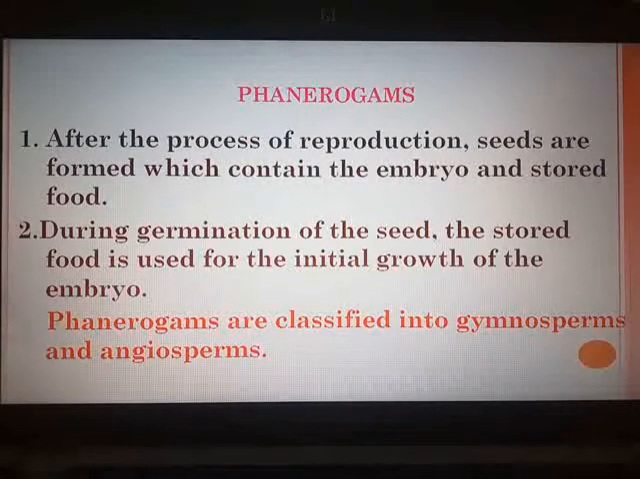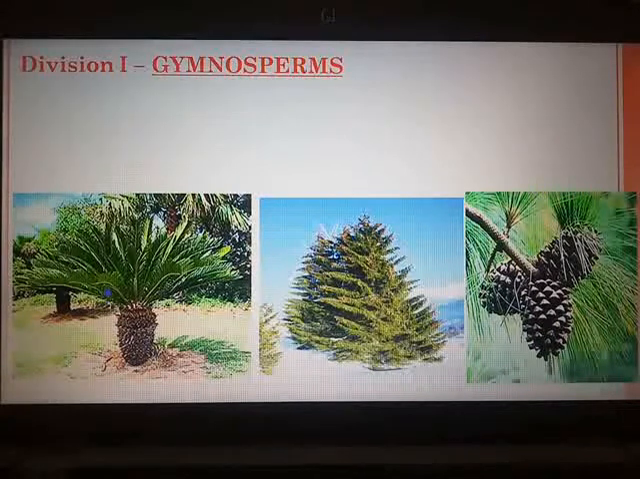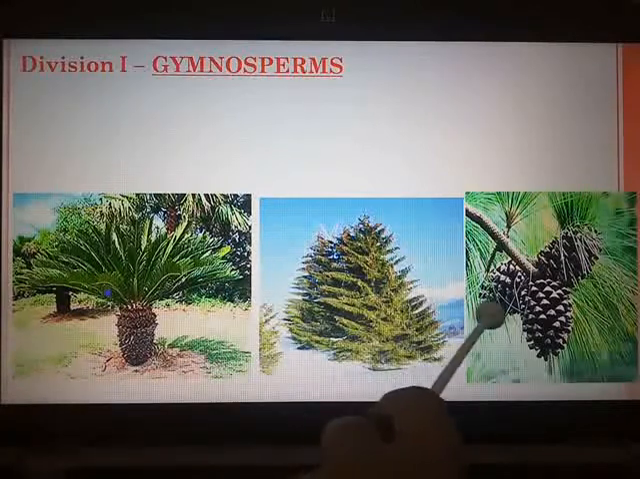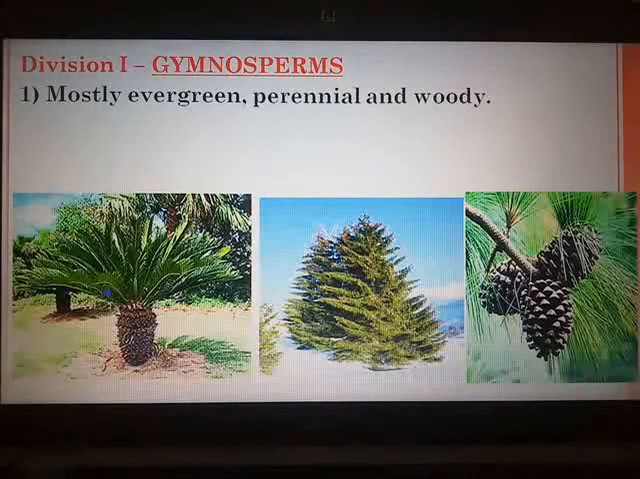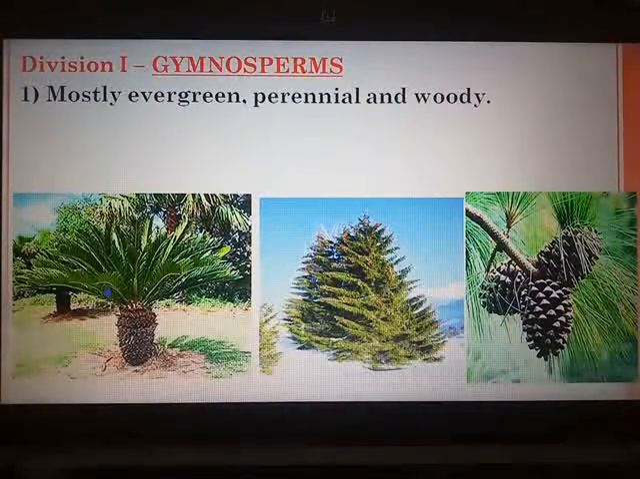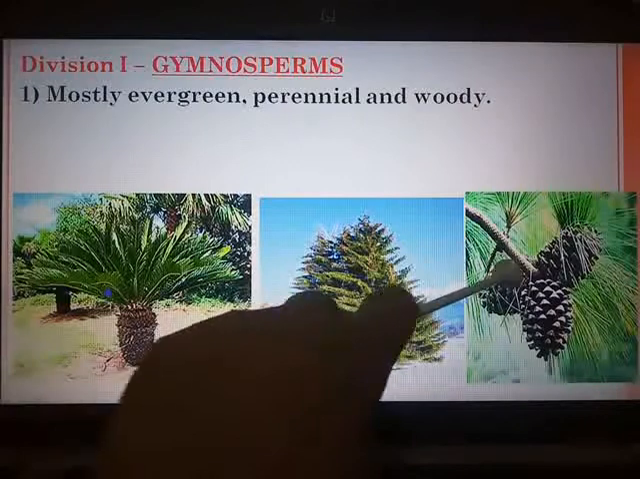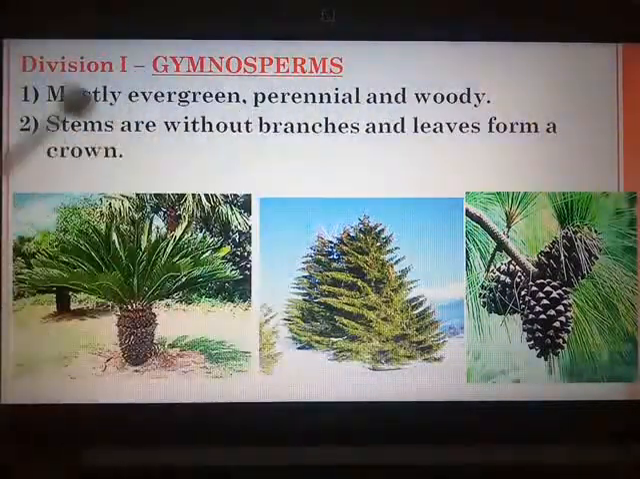So the first division of phanerogams is gymnosperms. Now why the name gymnosperms, that we are going to see. The main characteristic of these plants is that they are mostly evergreen, perennial and woody in nature. Their stems are without branches. You cannot see any branches here. You have seen the Christmas tree, Araucaria, which is known as the Christmas tree. It is without branches and you can see its leaves forming a crown-like structure. So this is the main characteristic: stems are without branches, leaves form a crown.